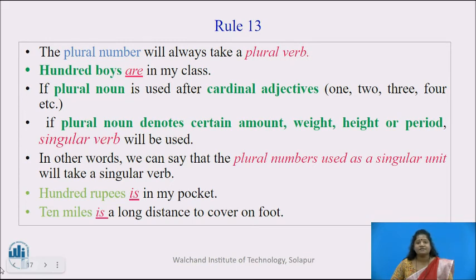In other words, plural numbers used as a singular unit will take a singular verb. So you can see here that 100 rupees is in my pocket. If you say 100 rupees are in my pocket, then it is wrong. 10 miles is a long distance to cover on foot, because if plural noun denotes certain amount, weight, height or period, we have to use singular verb according to the rules of subject-verb concord.